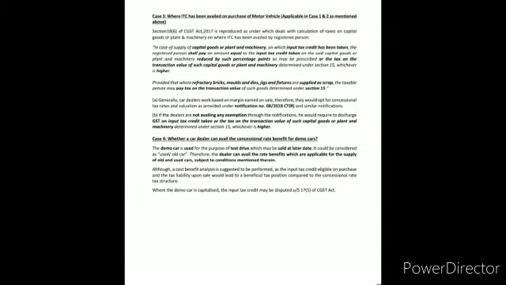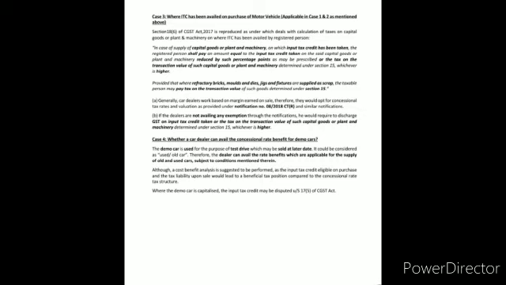Last case is demo car. A demo car is a used car, and if we avail the benefit of the notification, then we are required to pay tax at the reduced rate, that is 12% or 18%, and if we have not availed the benefit of the notification, then tax is 28% as mentioned in the notification issued on 28 June 2017.